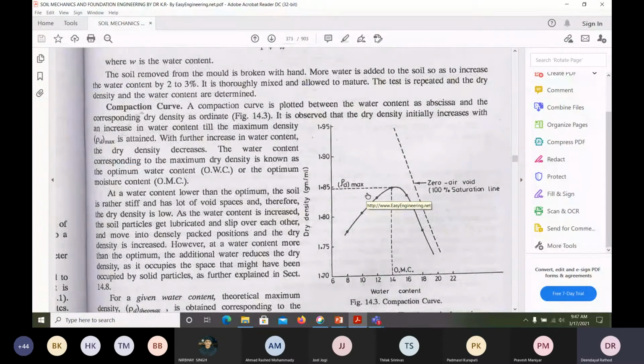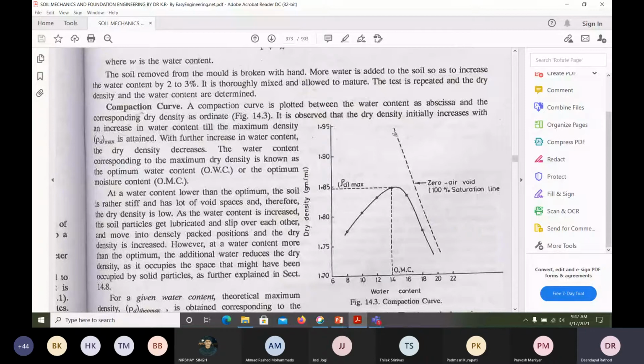So this particular OMC we have to use in the field to get the maximum dry density. Understand? We know that the optimum moisture content of a particular soil is this much, so in the field also, the same water content we have to apply to get the maximum density. Understand? Very interesting. And one more, whatever line you are able to see is the zero air void line, or 100% saturation. It is hypothetical actually. You will not get it.